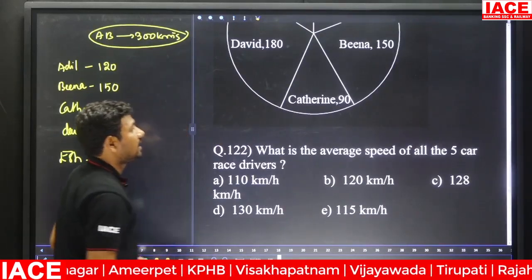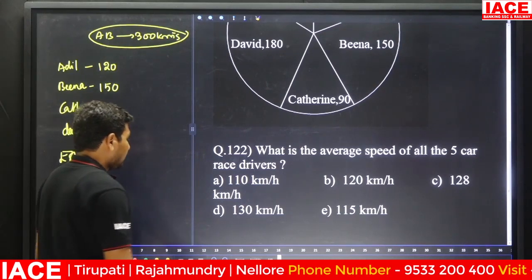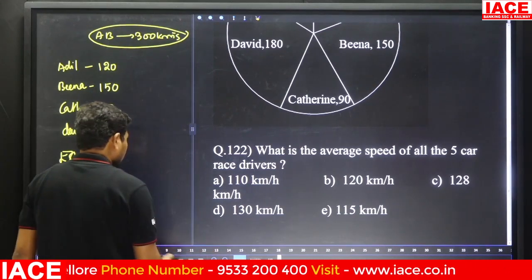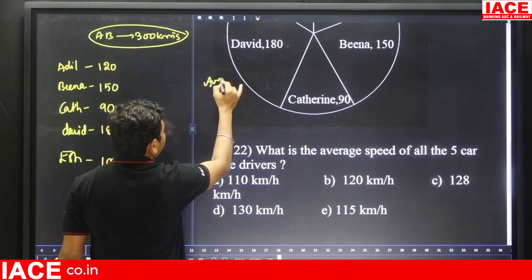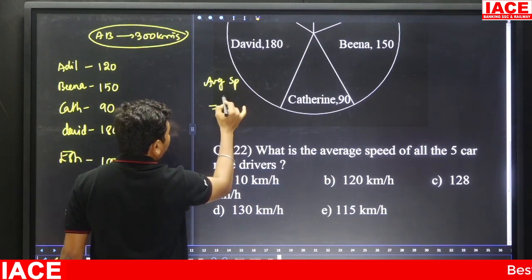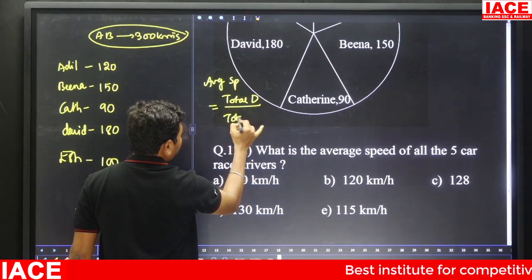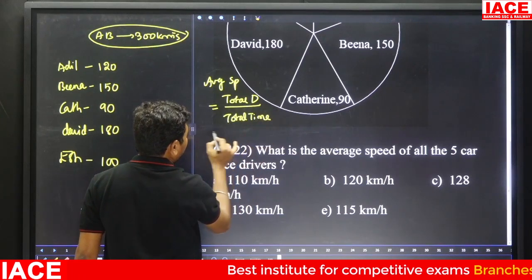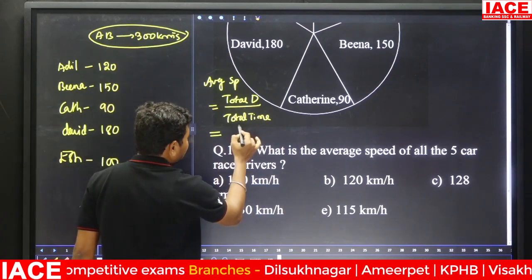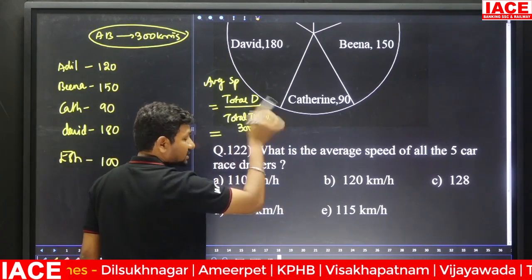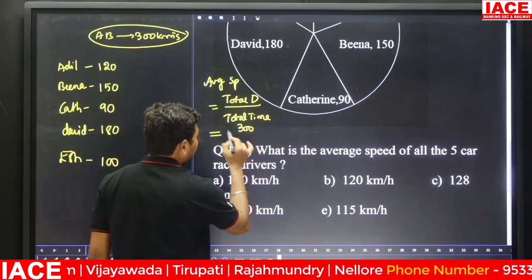What is the average speed of all the 5 car race drivers? For all the cars we have to calculate the average speed. What is the average speed formula? Average speed is equal to total distance by total time. The first person covers 300 kilometers, the second person also covers 300 kilometers, the third also covers 300, and the fourth and fifth also. All the persons cover 300 kilometers.